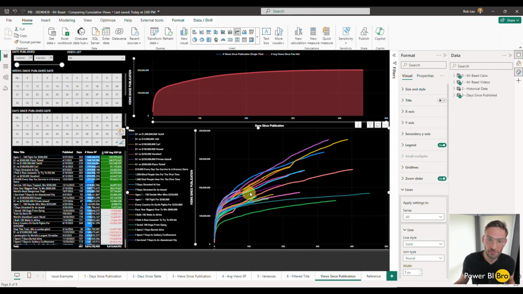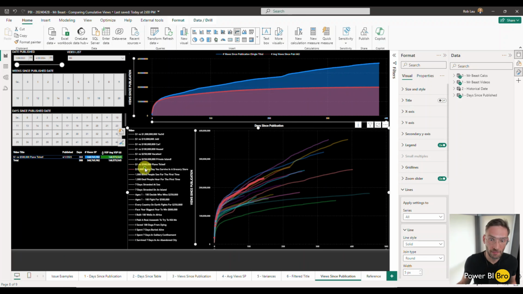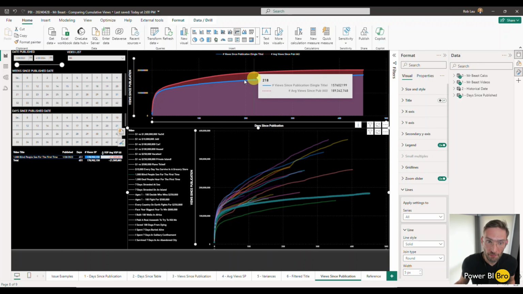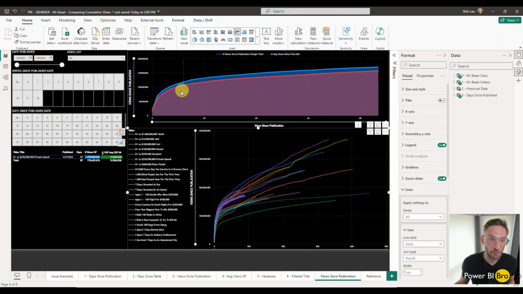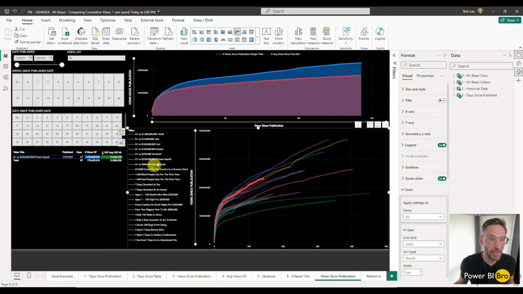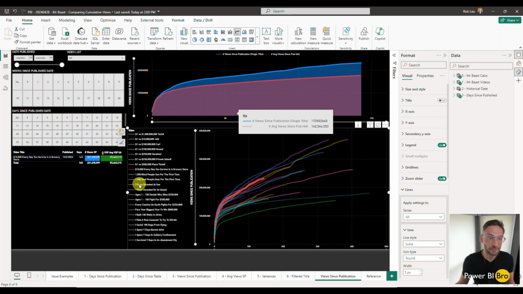Every strand is a video over time progressing. Of course, we can click, we can see what's going on. Here's this video, here's this one. But what you're seeing at the top as well is that the visual above is taking the red, and we're going to show you how to do this. So a red line is going to be the average of every video published. As you're creating something, you can see, okay, on X day, day 50, how is it doing compared to the average? What's the variance?